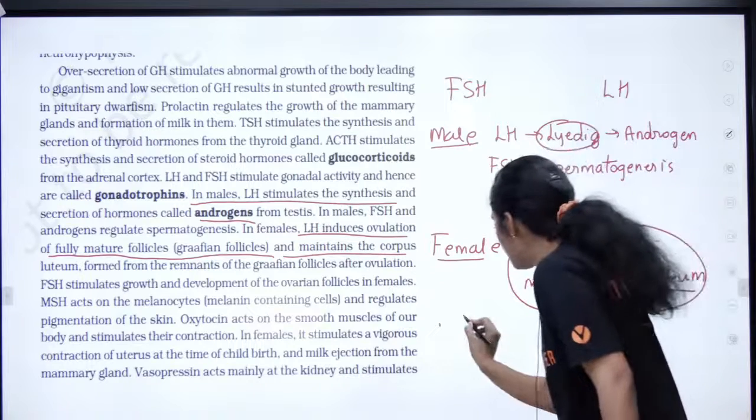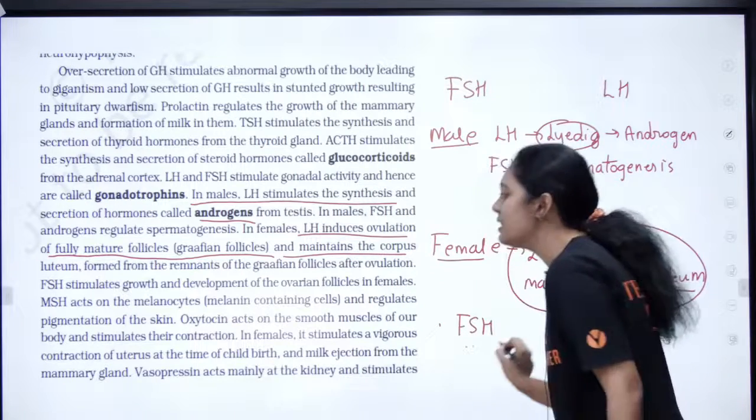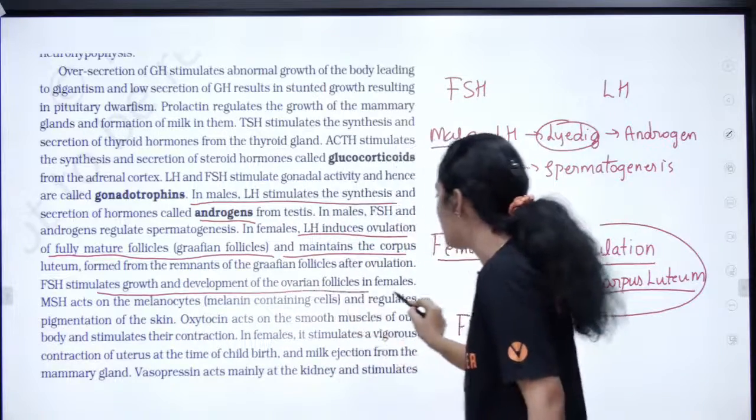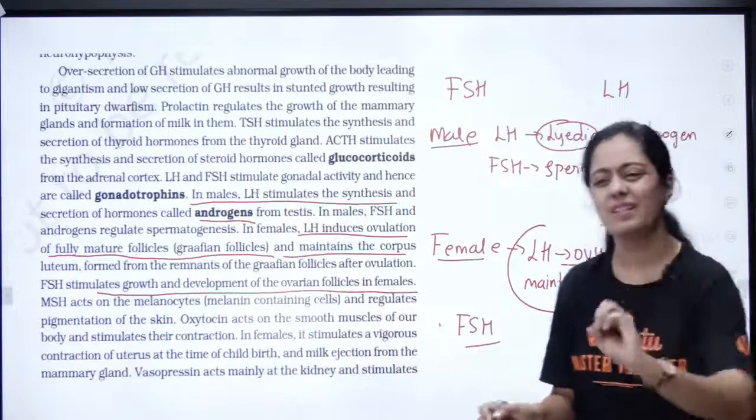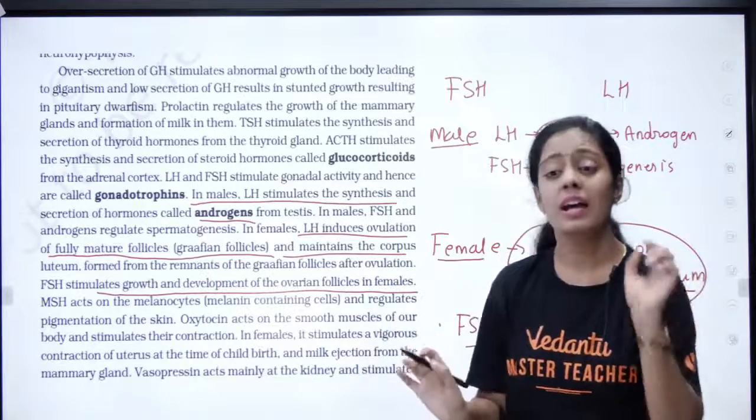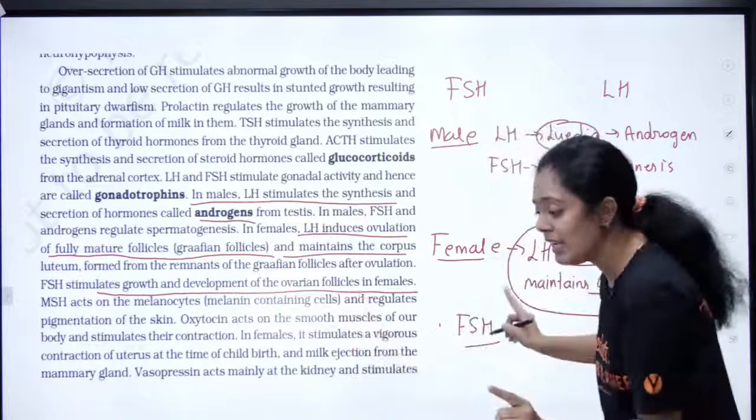Next we have your FSH. What is this FSH going to do? FSH is going to stimulate the growth and development of the ovarian follicle. FSH always helps in follicular development. Try to understand this. This is very, very important.